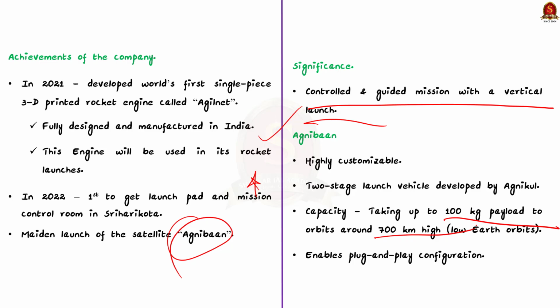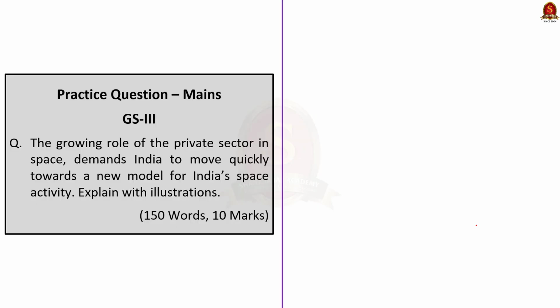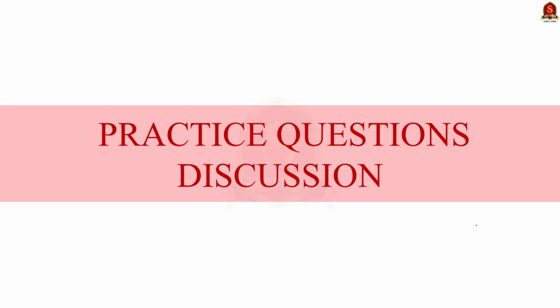So these are all certain important facts that you have to remember about Agnikul Cosmos. It is the first private firm to sign an agreement of partnership with ISRO, and it is the startup which has launched the first private rocket into space. So with these learned points, now let us move on to the next part of the news article discussion, which is the preliminary practice question discussion.